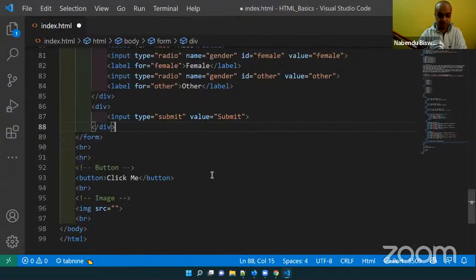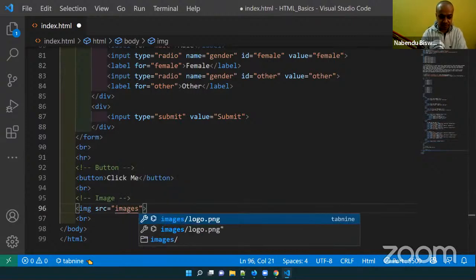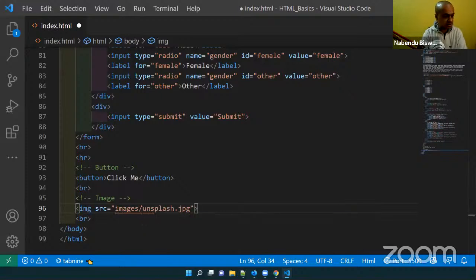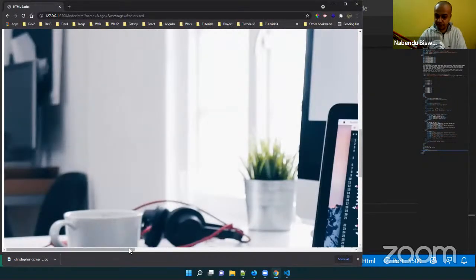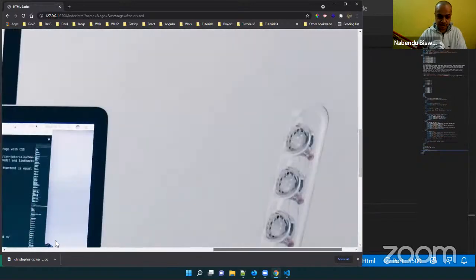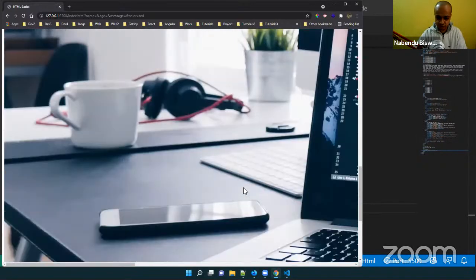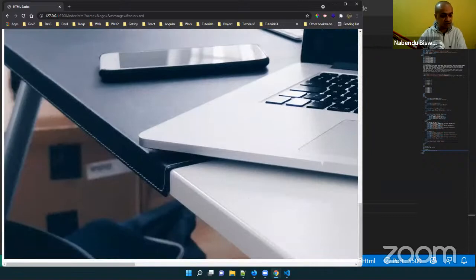Okay, so I'll come here, and in src I have to go to the exact directory. So how will I go? images slash unsplash.jpg. I'll save it. If I come back, the image is shown, and as I was telling, it is scrolling. It's quite a big image. That is something I wanted to show. It's a big image, but I don't want this big image. It is not even fully shown.